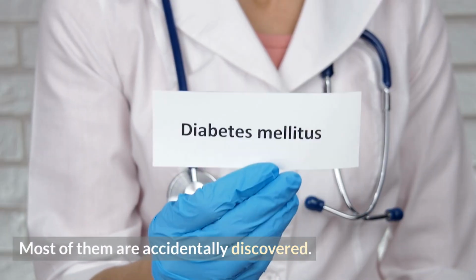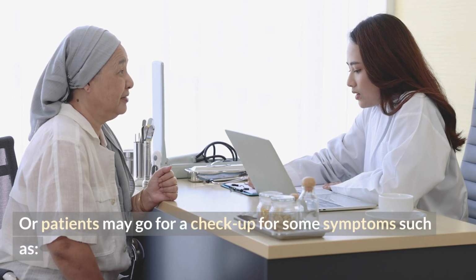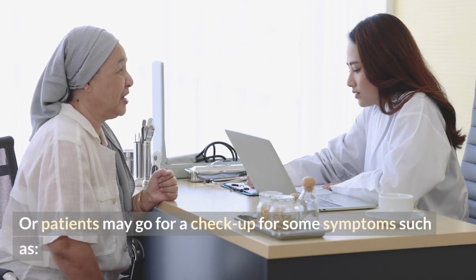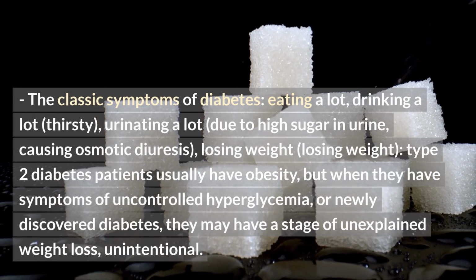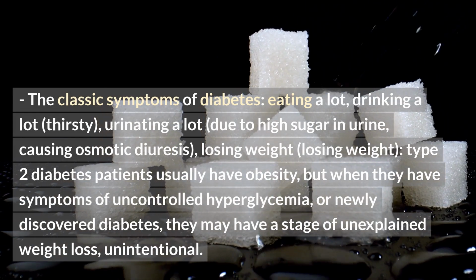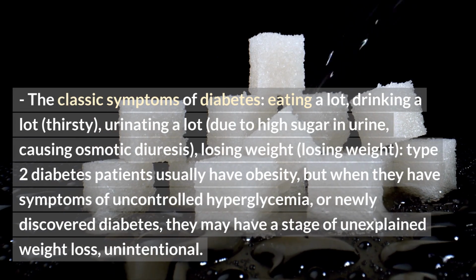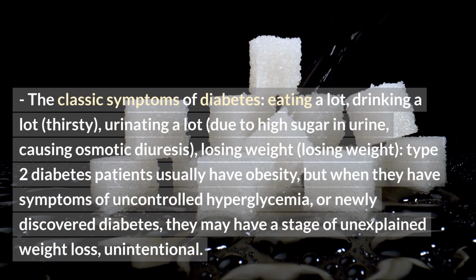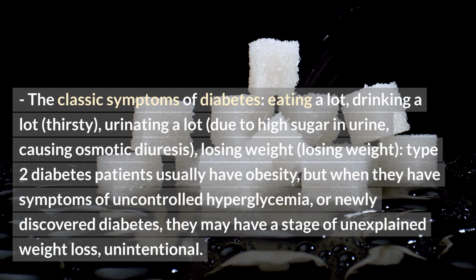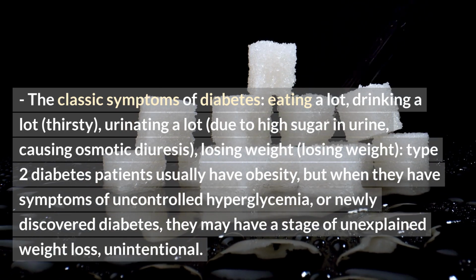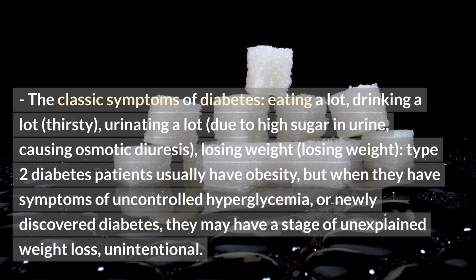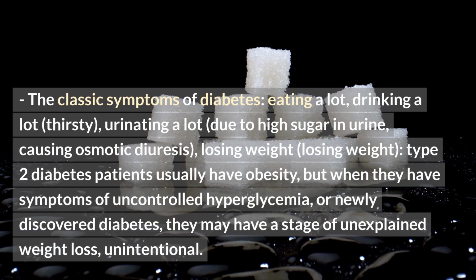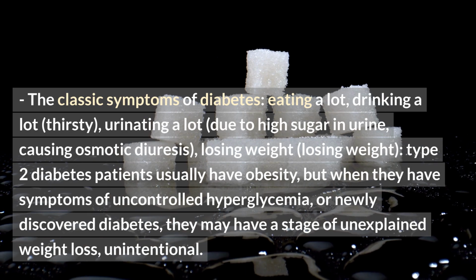The symptoms of type 2 diabetes usually develop slowly. Most of them are accidentally discovered. Or patients may go for a checkup for some symptoms such as the classic symptoms of diabetes: eating a lot, drinking a lot, thirsty, urinating a lot, due to high sugar in urine, causing osmotic diuresis, losing weight. Type 2 diabetes patients usually have obesity, but when they have symptoms of uncontrolled hyperglycemia or newly discovered diabetes, they may have a stage of unexplained, unintentional weight loss.